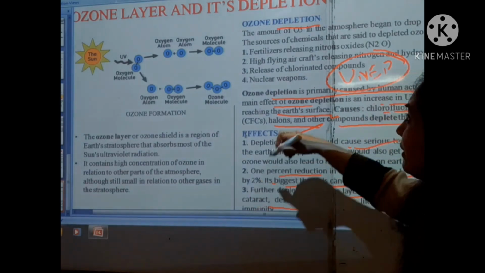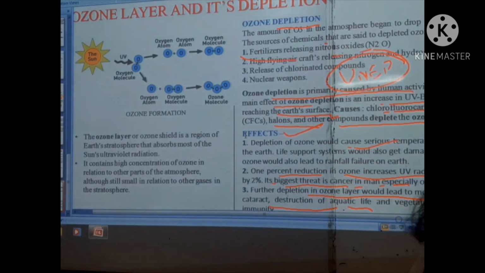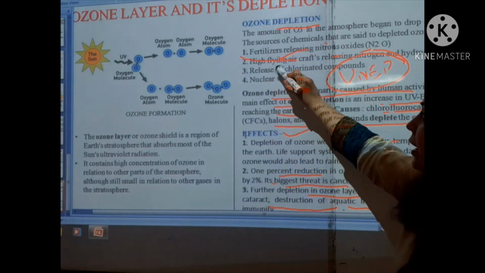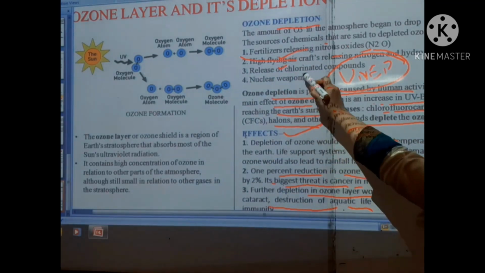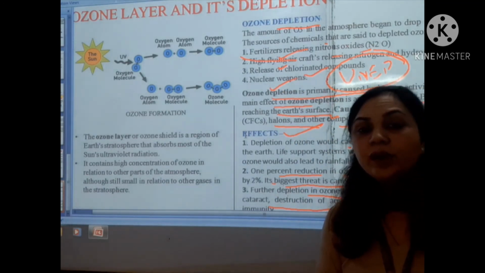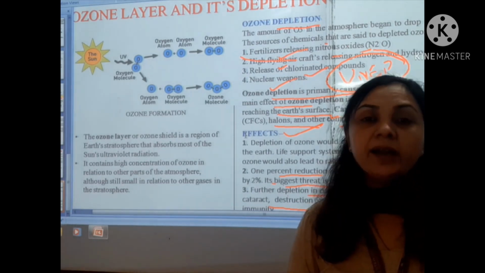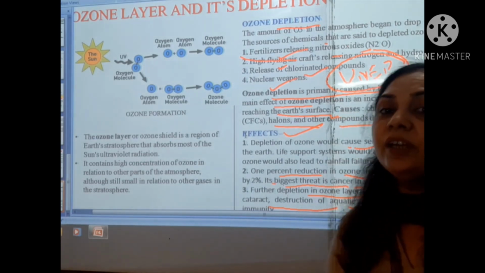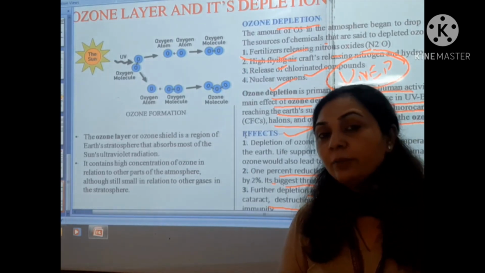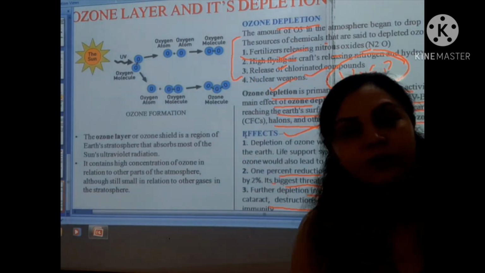So students, we have to be aware of the sources of the chemicals that deplete ozone, and they are fertilizers, high-flying aircraft releases, and the release of chlorinated and nuclear vapors. So students, we should be aware of that, and UNEP has also instructed the different countries to stop creating the things which cause the depletion of ozone.